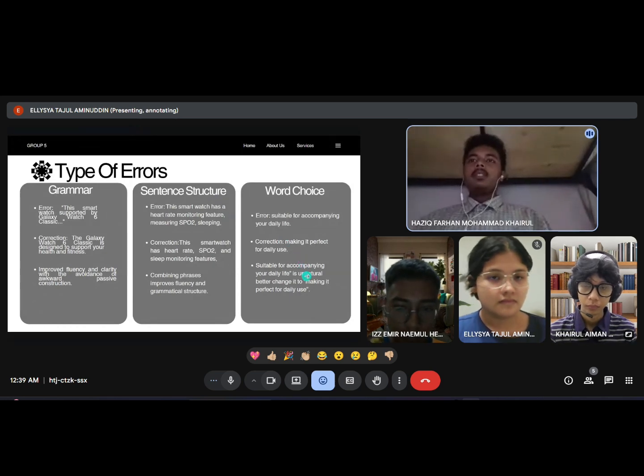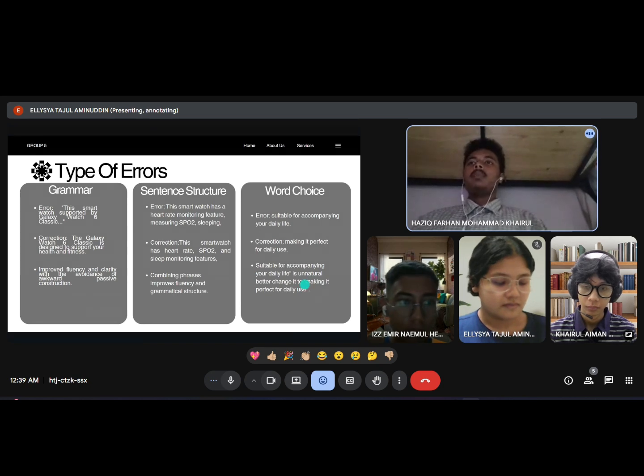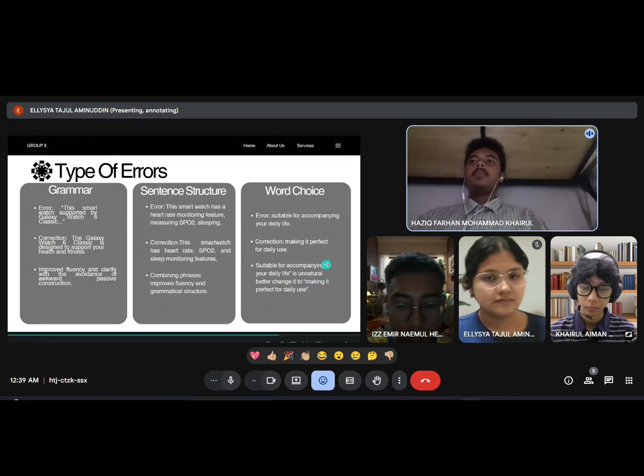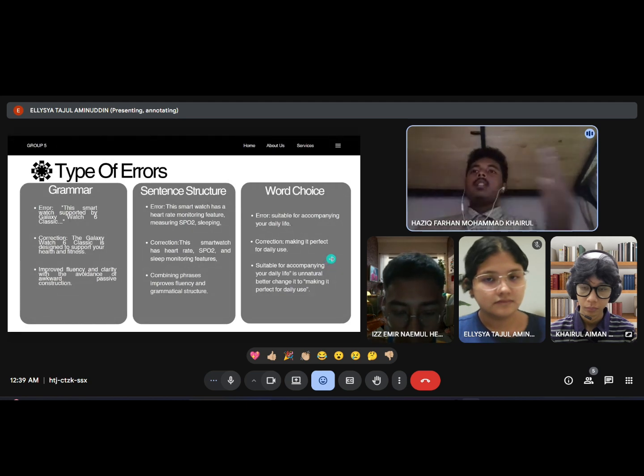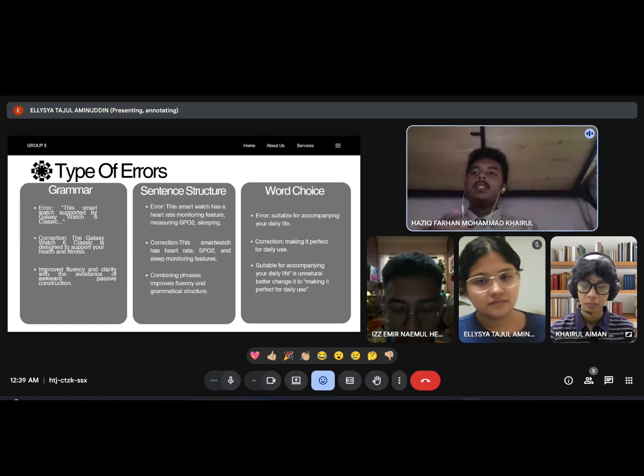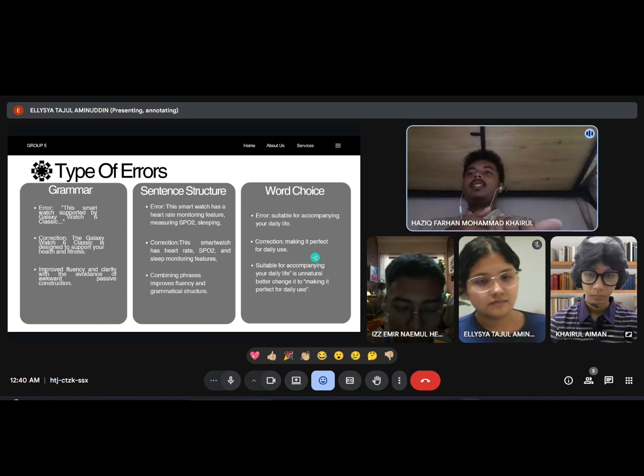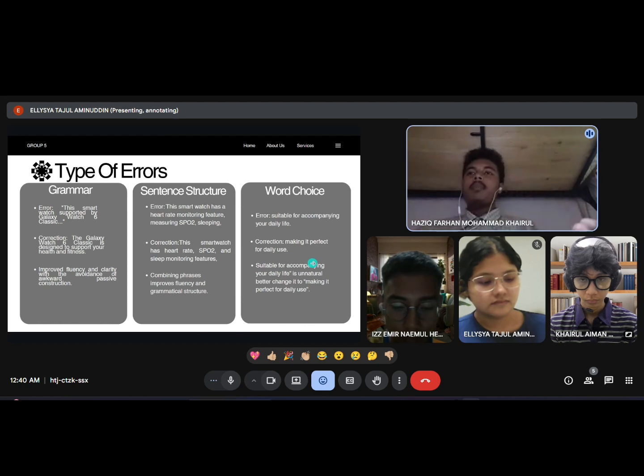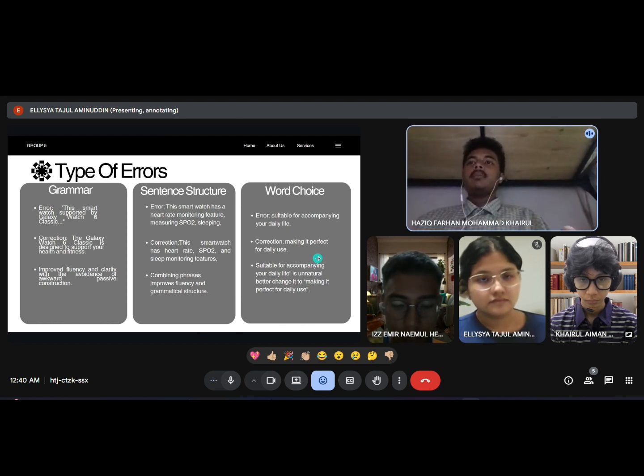Okay, so the second error that we found is sentence structure. The error is "the smartwatch has a heart rate monitoring feature measuring SpO2 sleeping." And the correction we made is "the smartwatch has heart rate, SpO2, and sleep monitoring features." The original sentence is grammatically inconsistent and awkward. Combining the features into a parallel structure improved fluency, clarity, and readability. Listing the features in the same grammatical form makes the sentence more professional and easier to understand.